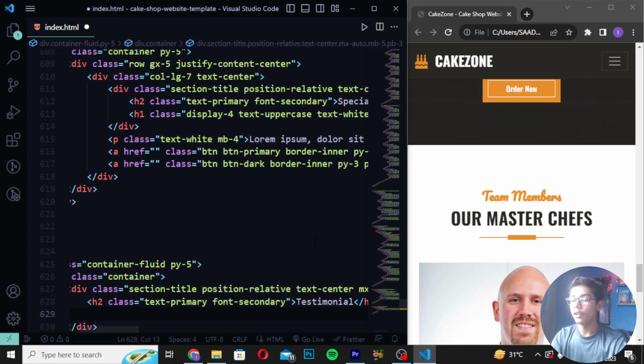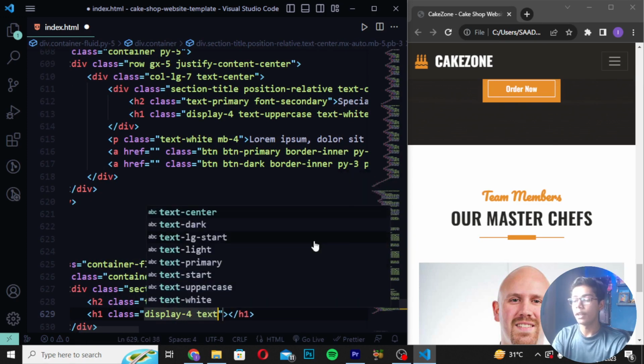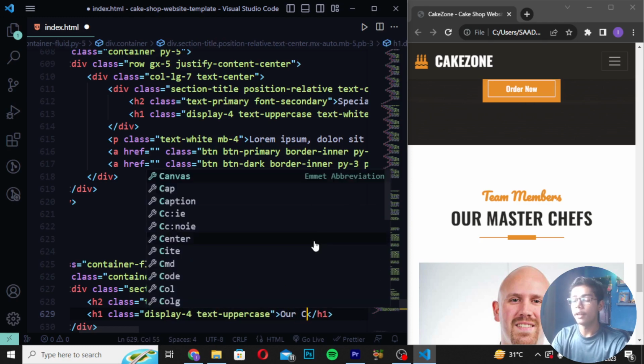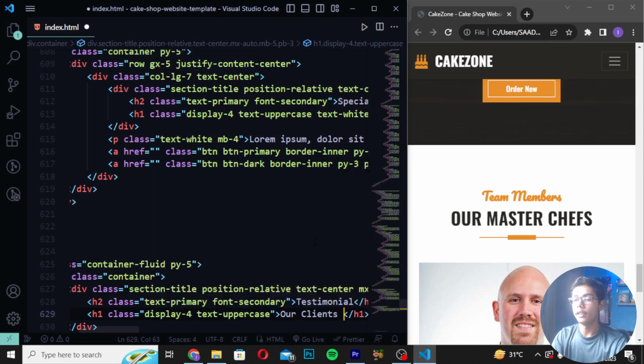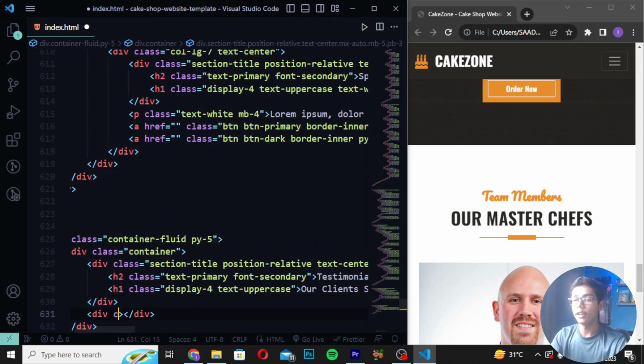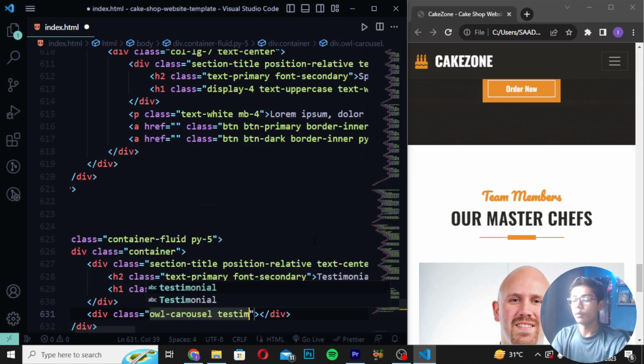Then you have to move down and create h1 class as display-5. Write text-uppercase. So here I will be writing this. Then here I will be writing what our clients say like this. Now when you have written this, you have to move down and create a div class as owl-carousel. Then I will be writing testimonial, and then I will be writing carousel.